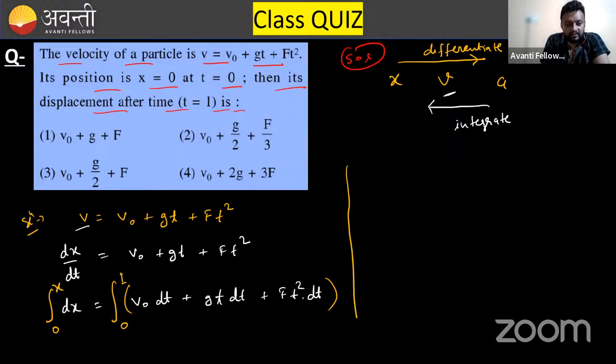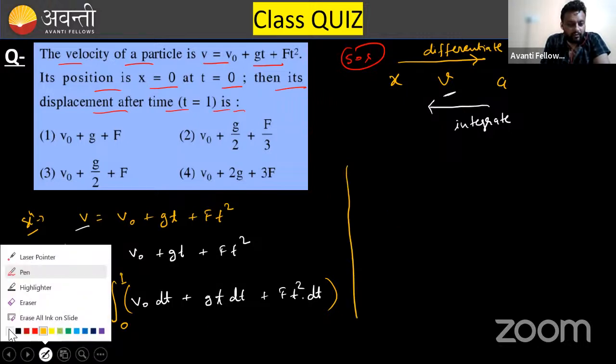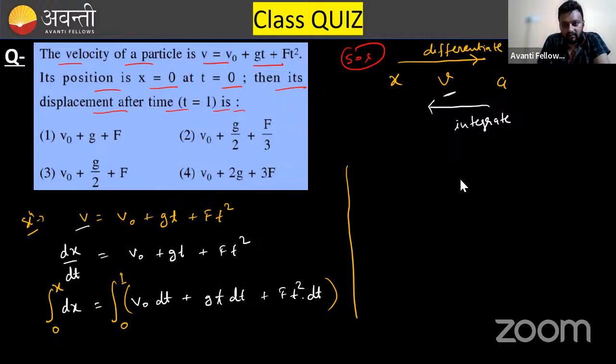Now just put the limits and integrate it. Integration of dx is x, with limit 0 to x. Integration of v naught is v naught t. I will put the limit finally, not at each term.